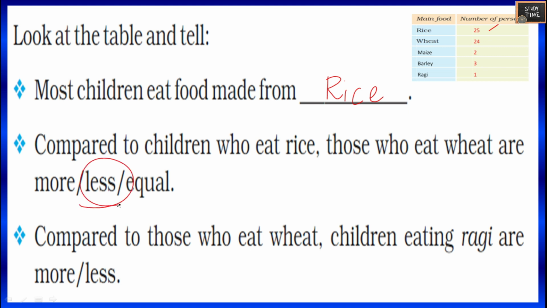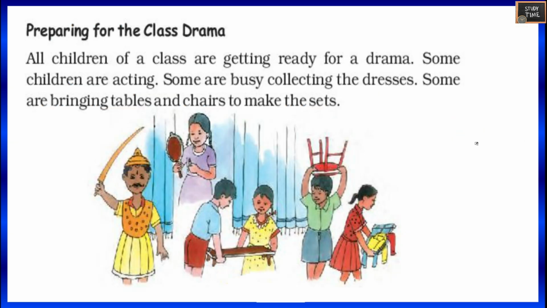Compared to those who eat wheat, children eating ragi are less. Because wheat is 24, ragi is 1. Here also rice is 25, wheat is 24. That's why it is less.